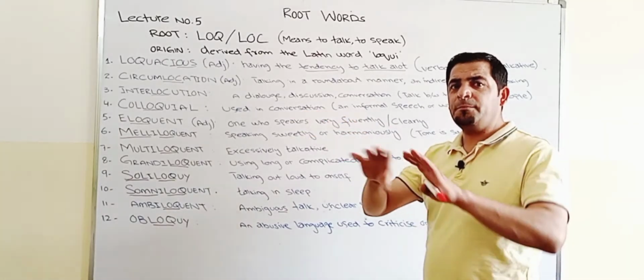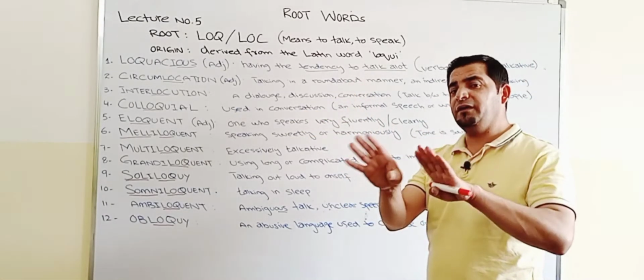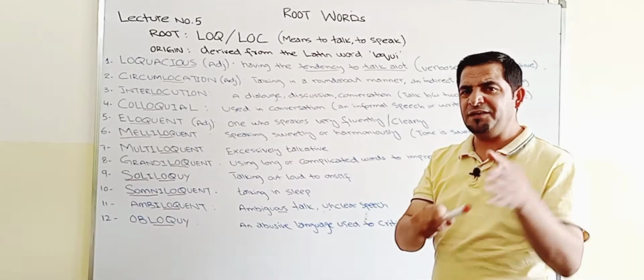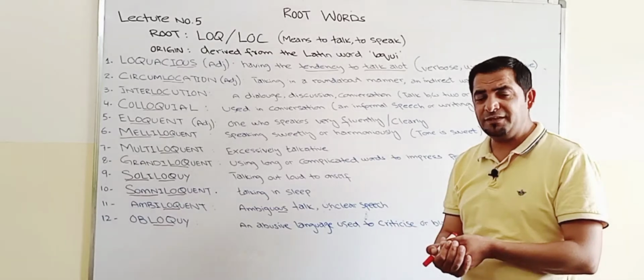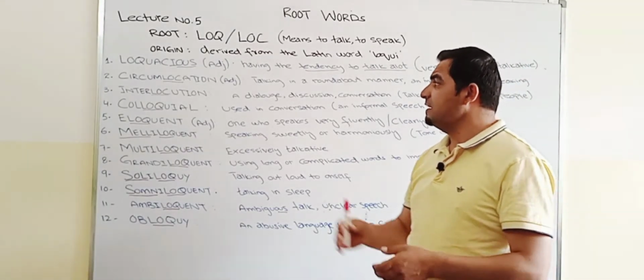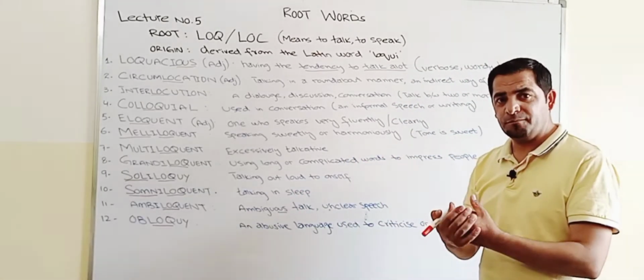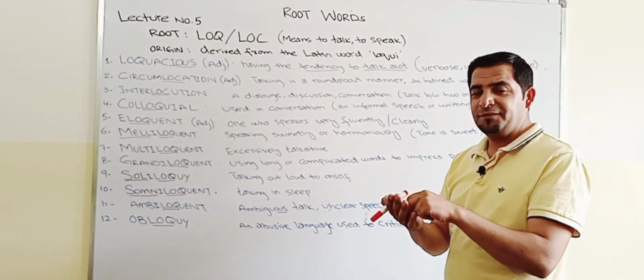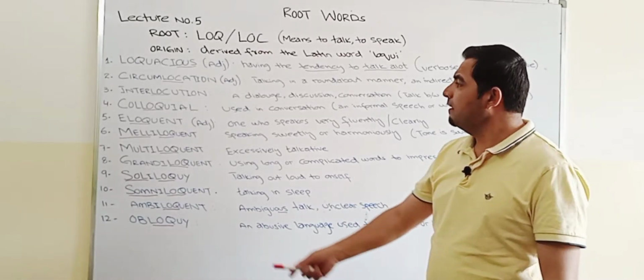Circumlocution, guma phira ke baat karna, right? So that means not talking in a direct manner, an indirect speech, talking in a roundabout manner, right? Beating about the bush. This is an idiom we use in English. Interlocution, a dialogue, a discussion, or a conversation, right? And a person who does the job is called the interlocutor, right?